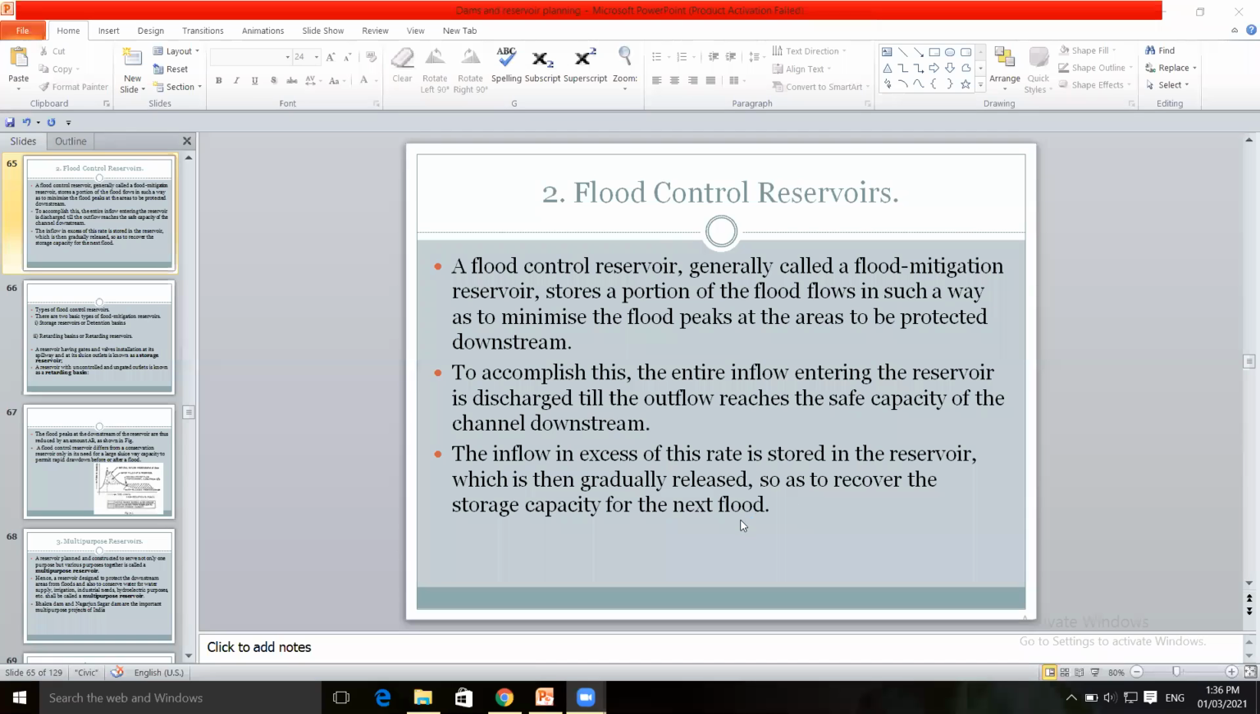That is, whenever there is a flood situation again, that water has to be released to the downstream side. So it is released to the downstream side. Again, in case of another flood, water is stored to increase the storage capacity of the reservoir, and that excess water is released to the downstream side.